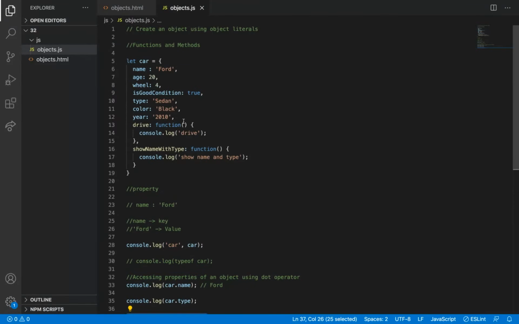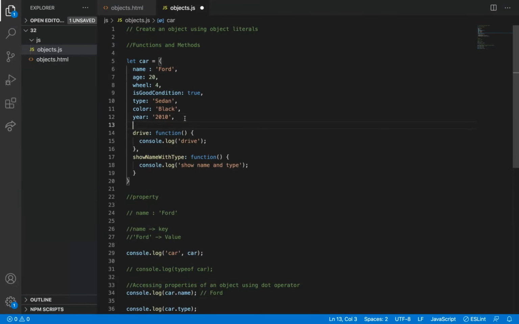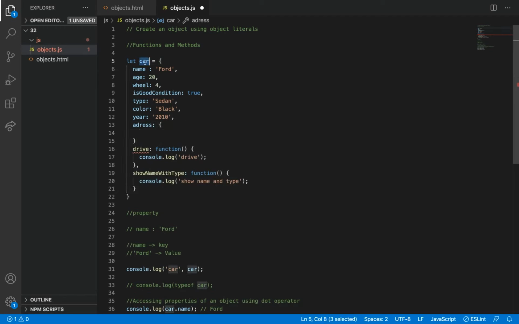So this object can have a nested object. We can add an address here. What is the address of the car? Like we can say this car is parked at some address. So the parking address we are going to give. So parking address.